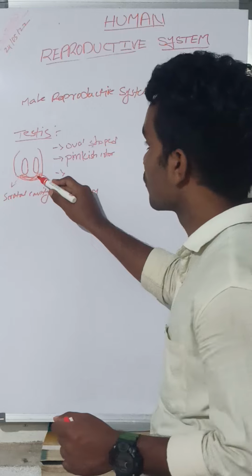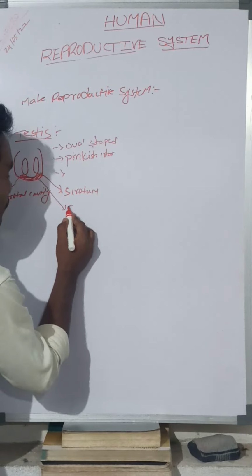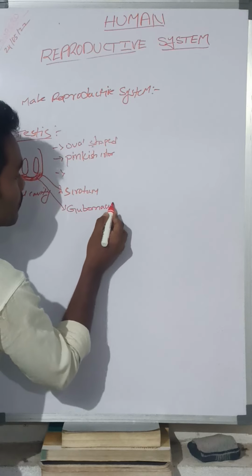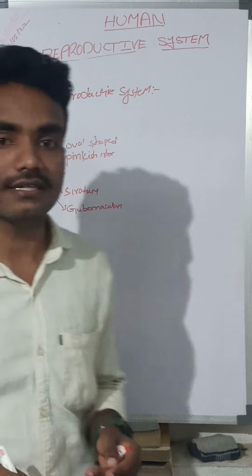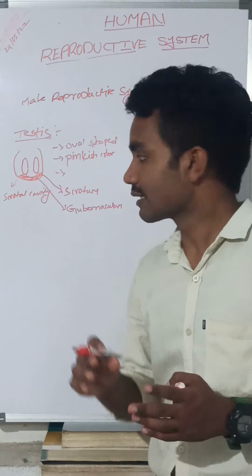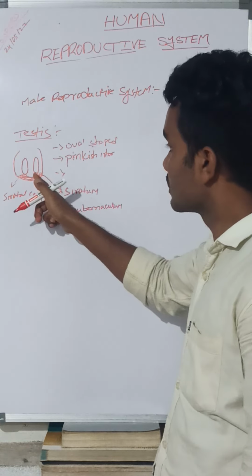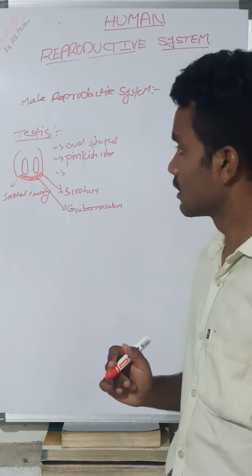What is the gubernaculum? It is a fibrous cord that connects the testis with the scrotum.